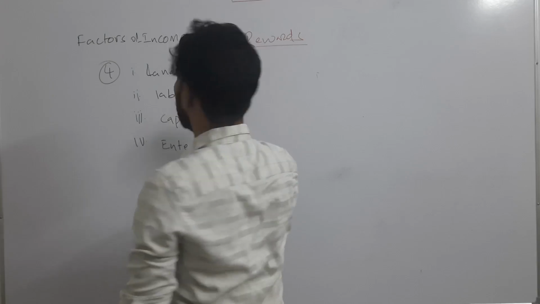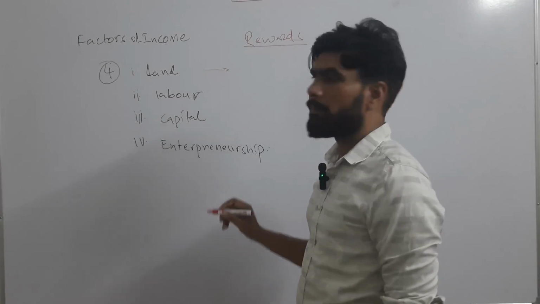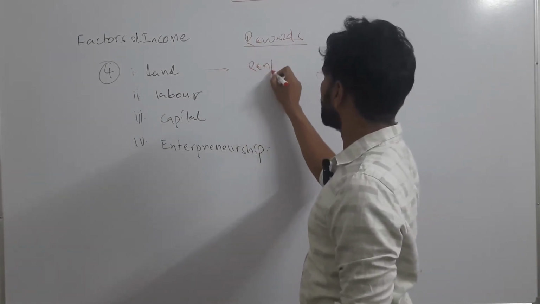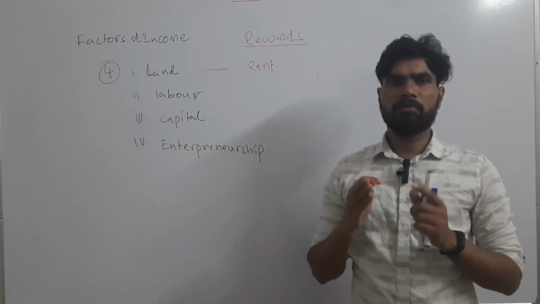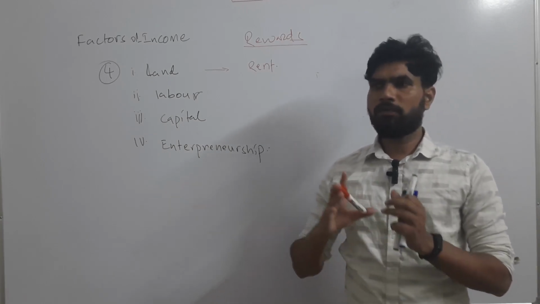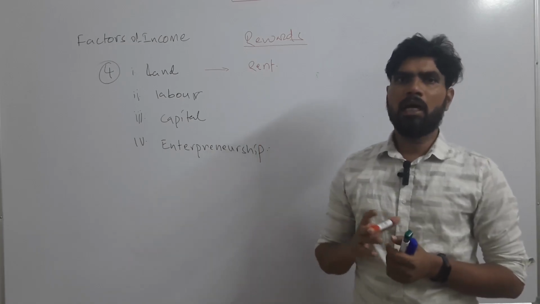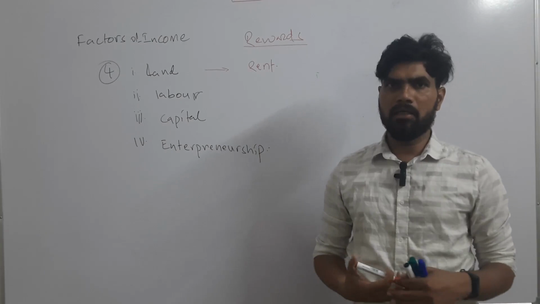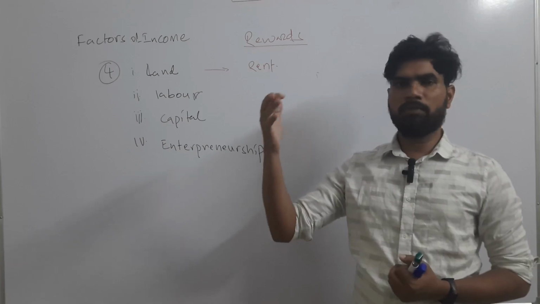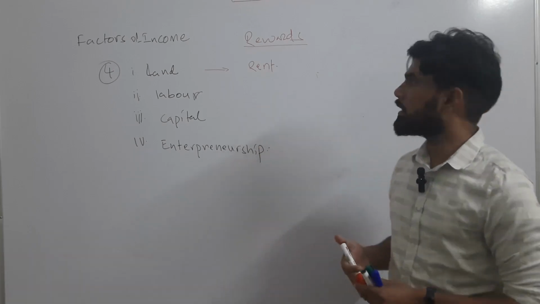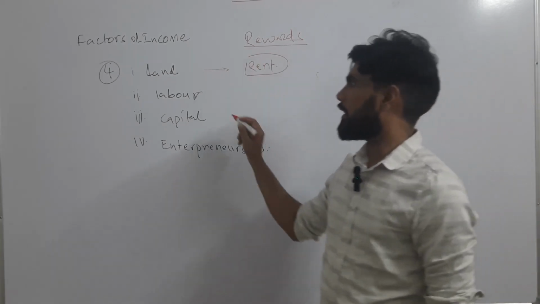You can pause and tell me if it is possible. For land, what is the reward or return? It is rent, right? So I am an entrepreneur. Let's imagine I am thinking of starting a factory. First of all, I have to acquire land. So I will go to a person who has land, and I will take that land on rent. In return, the person from whom I have taken land gets rent. So the return for land is rent.